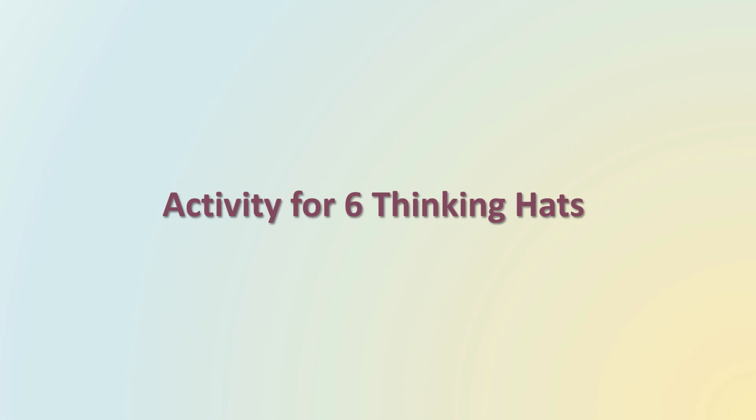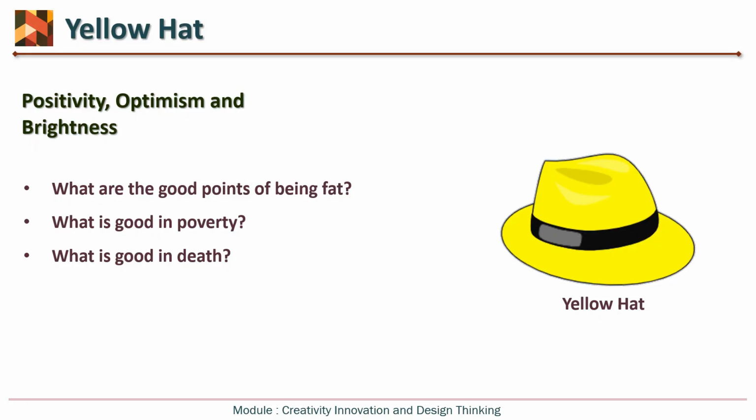Now we will discuss some activities for the Six Thinking Hats. As I already said, every hat is for a particular perspective. So we can have some activities to understand these hats, and you can also apply these activities when you are either training someone regarding the Six Thinking Hats, or actually applying them in your organization or profession. So, we'll start with the yellow hat. There is no particular sequence for which hat should be taught first.